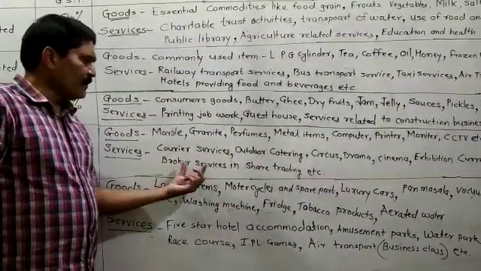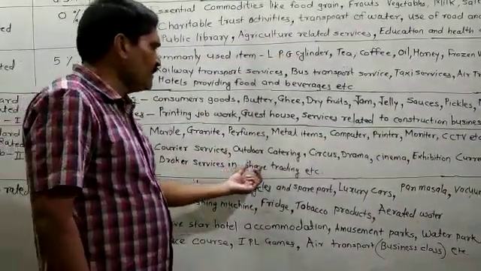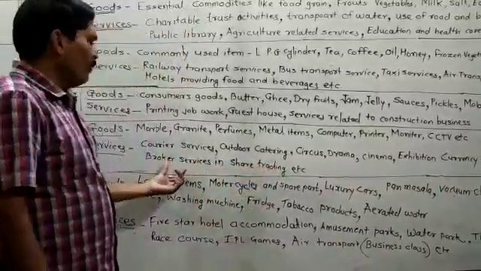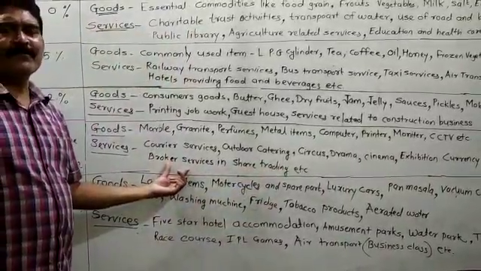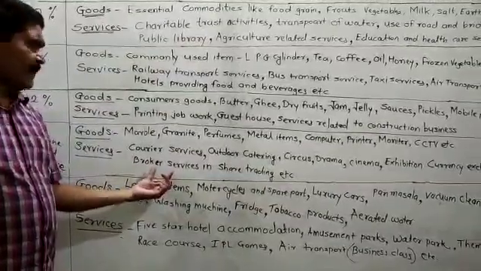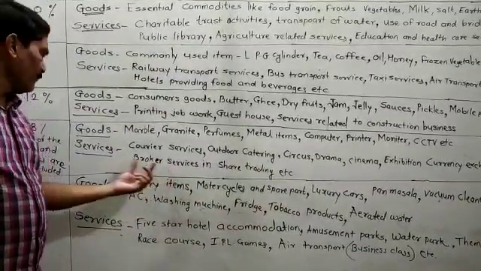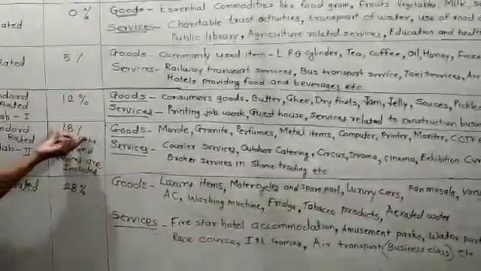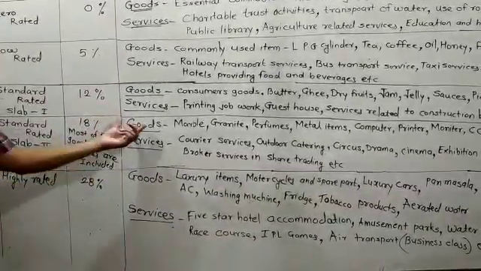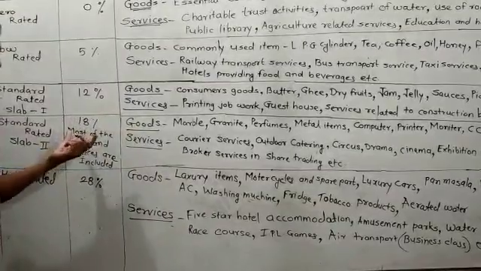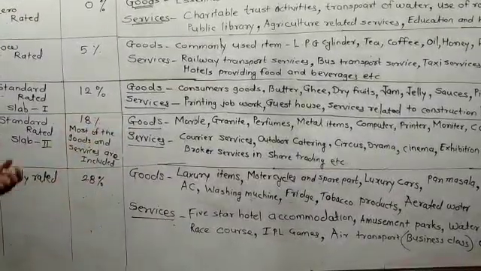Then broker services in share trading, etc. If you purchase shares with the help of a broker, at that time you have to pay 18% GST. These are the goods and services on which the government will charge 18% GST.